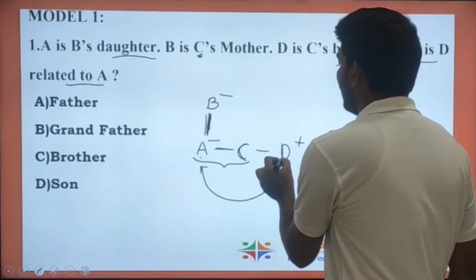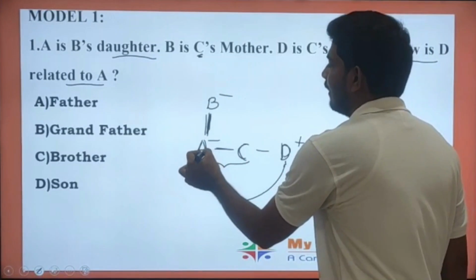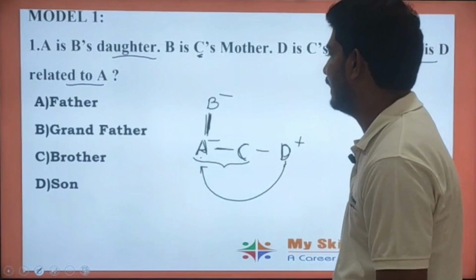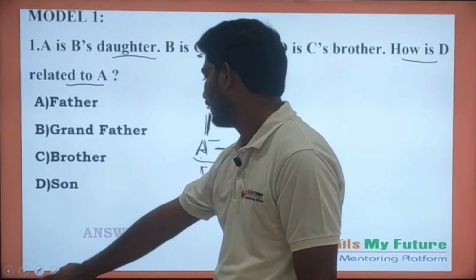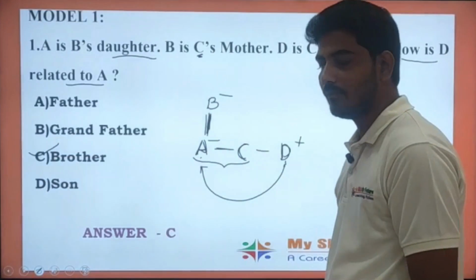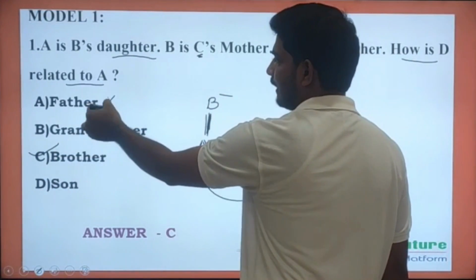Here D is a male person and A is a female person. So what will it be directly? It will be simply brother. Why? Because there is no possibility for the case of father.